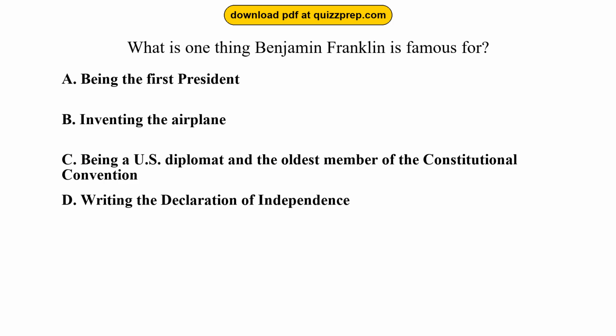Question 23. What is one thing Benjamin Franklin is famous for? Option A, being the first president. Option B, inventing the airplane. Option C, being a U.S. diplomat and the oldest member of the Constitutional Convention. Option D, writing the Declaration of Independence. The correct answer is option C, being a U.S. diplomat and the oldest member of the Constitutional Convention.